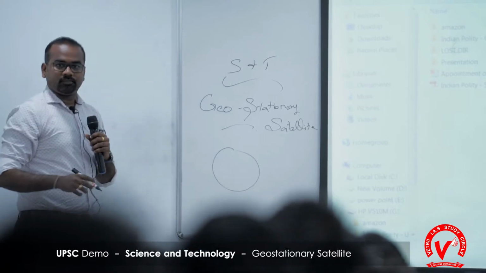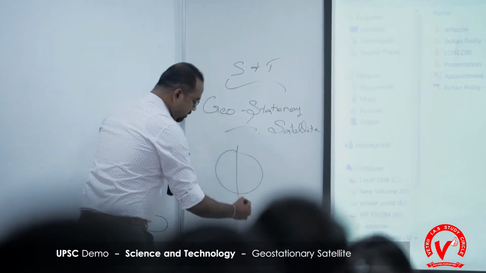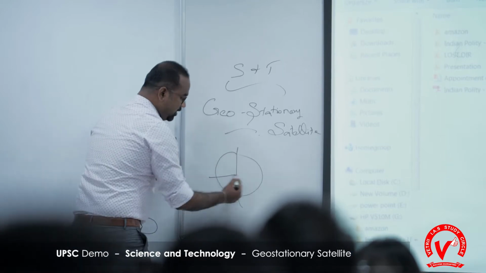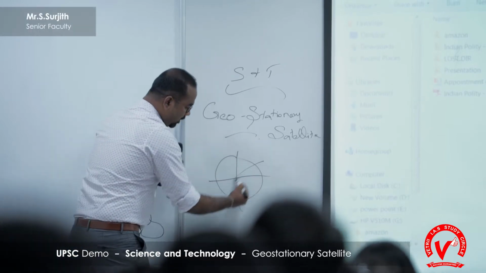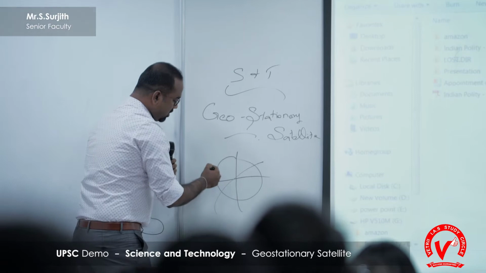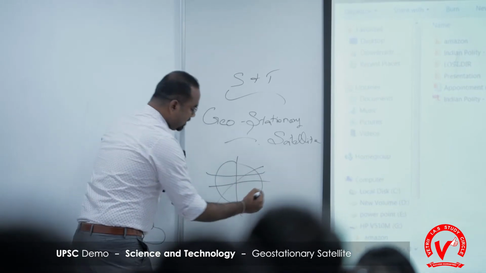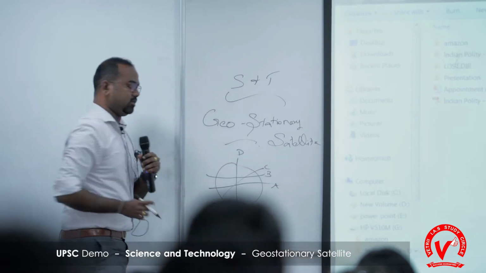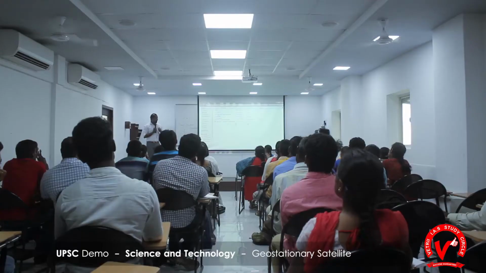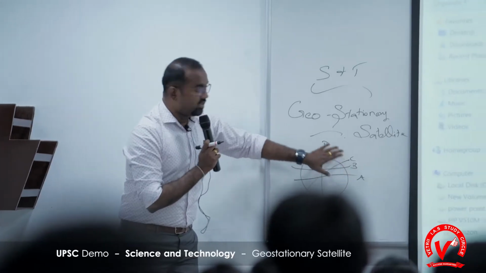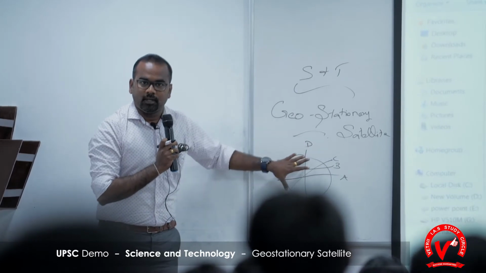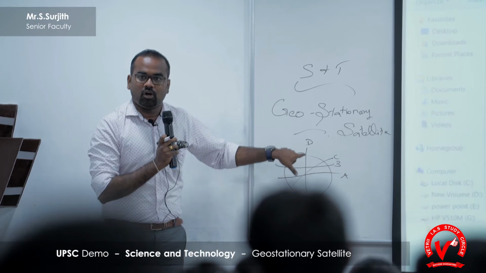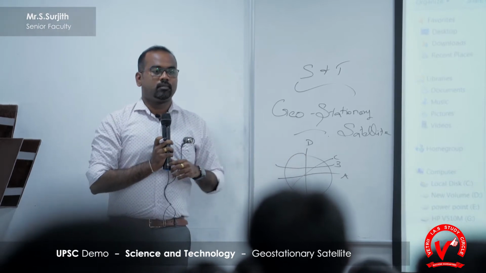Consider this as Earth. It's circling in this direction, okay? One is circling in this direction, one in this direction, one in this direction. A, B, C and D. Are all these A, B, C and D objects in orbit, or is there some object among these four which is not in orbit?